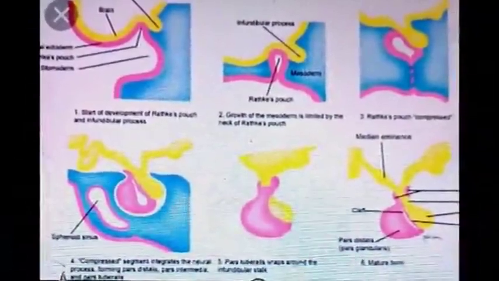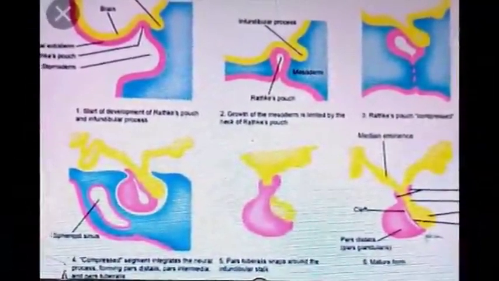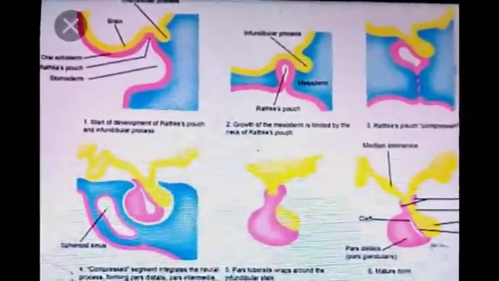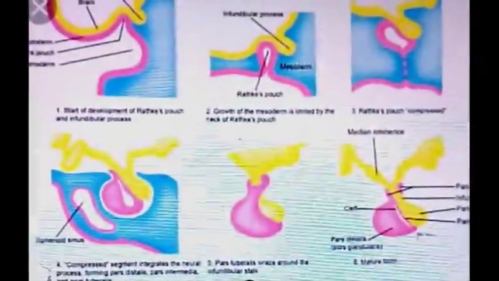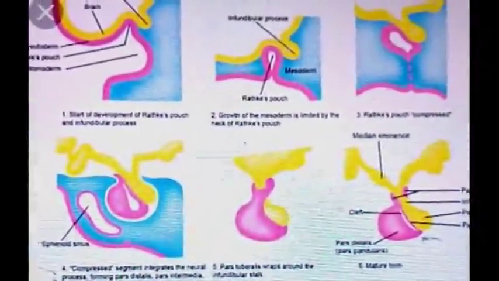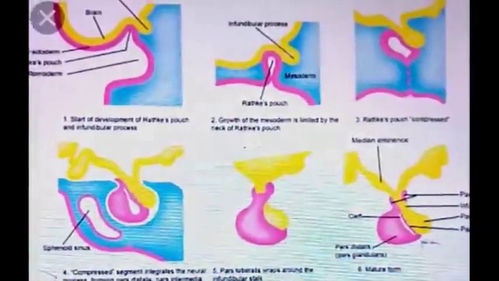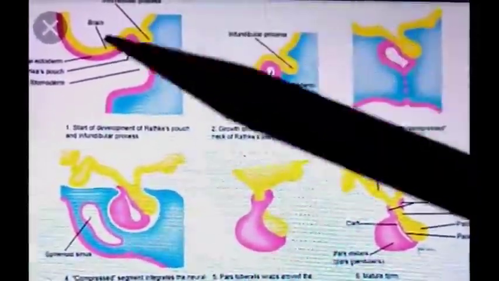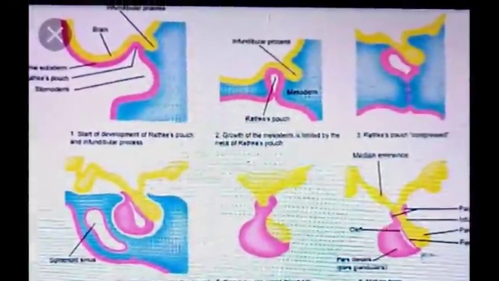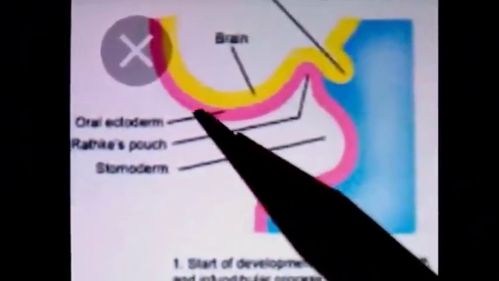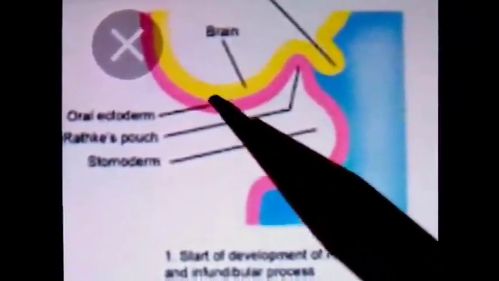Now let us come to the development of the pituitary gland. Development of the anterior lobe and posterior lobe of the pituitary gland takes place in different manners. This diagram helps in understanding it. It shows the oral ectoderm, meaning both layers are ectoderm.